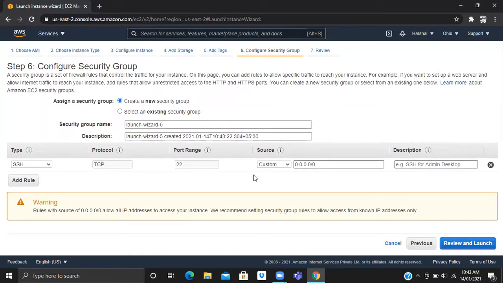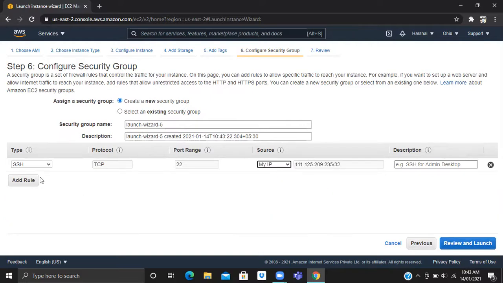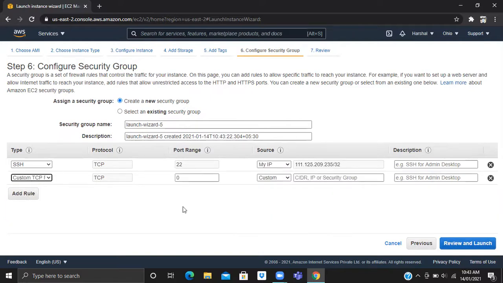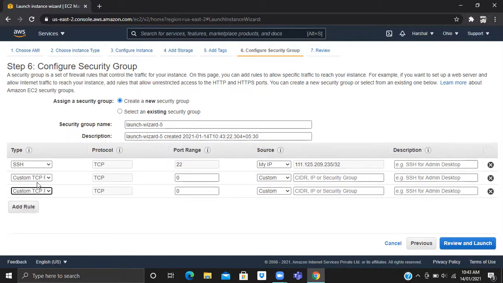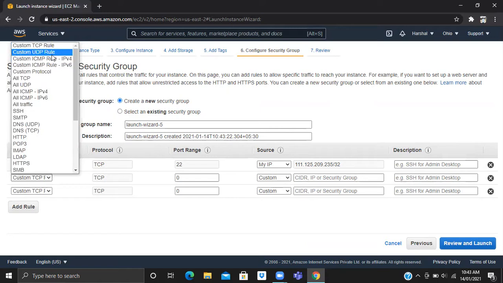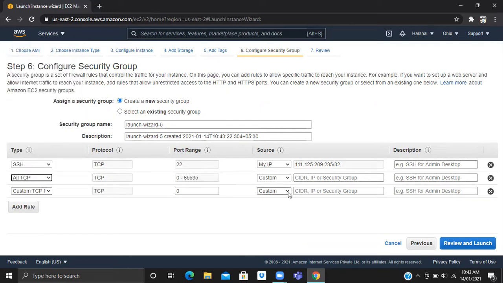SSH. I think we need to take care of that, allow all traffic, right? Yes, I did it all. Yeah, this will work.